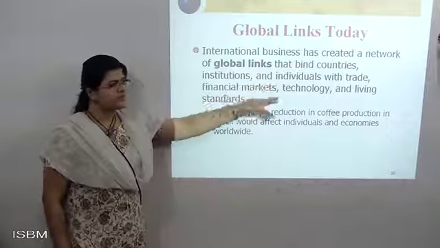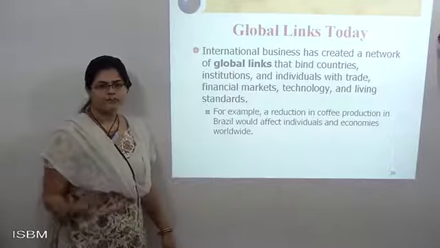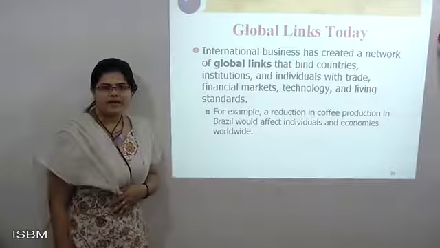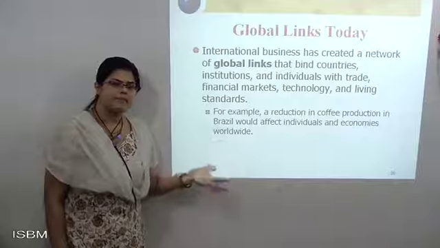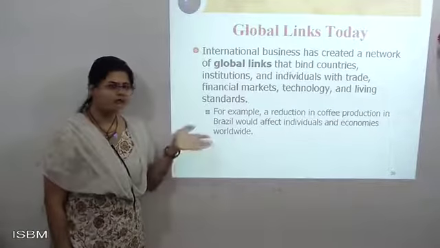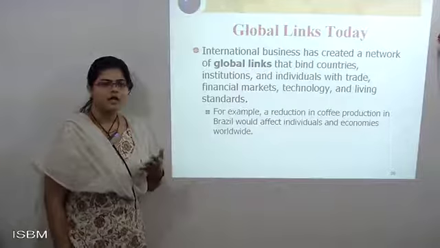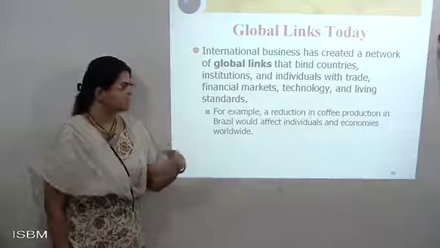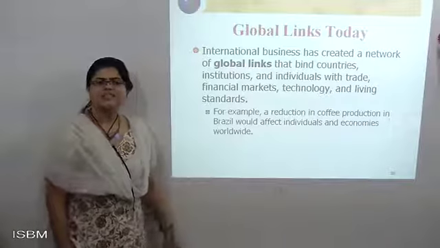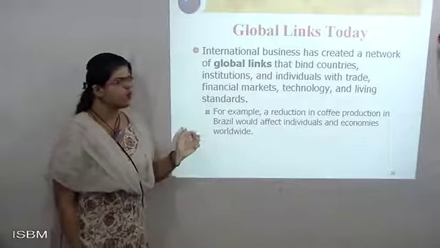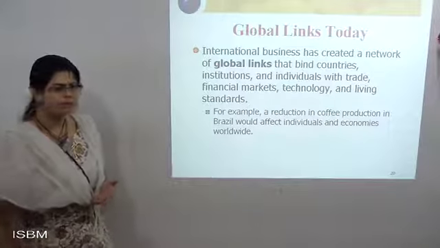First, trade, where we import and export from one country to another. Next, financial markets, with the primary market and secondary market, where you trade in shares, buy shares from outside countries, and then buy and sell. Technology has also flourished more, and the standard of living of the people has changed.